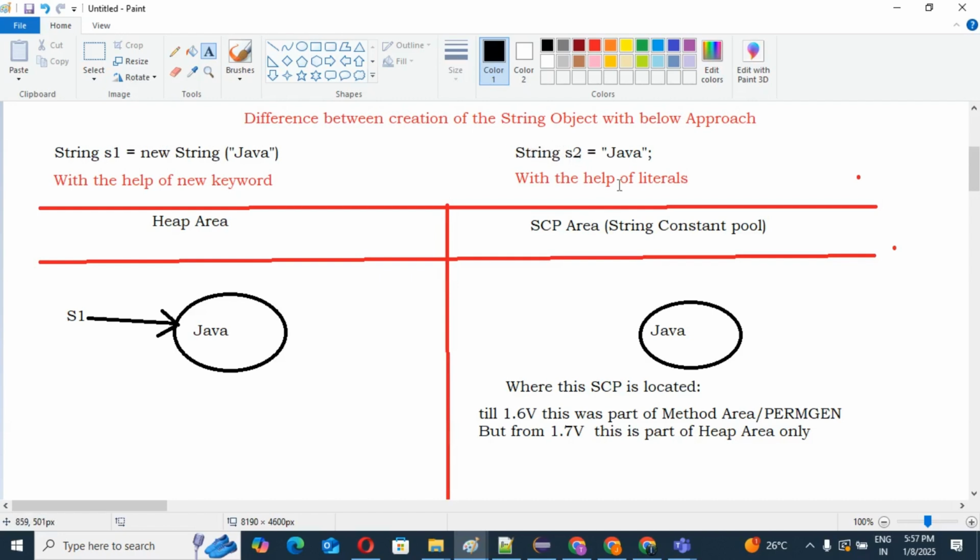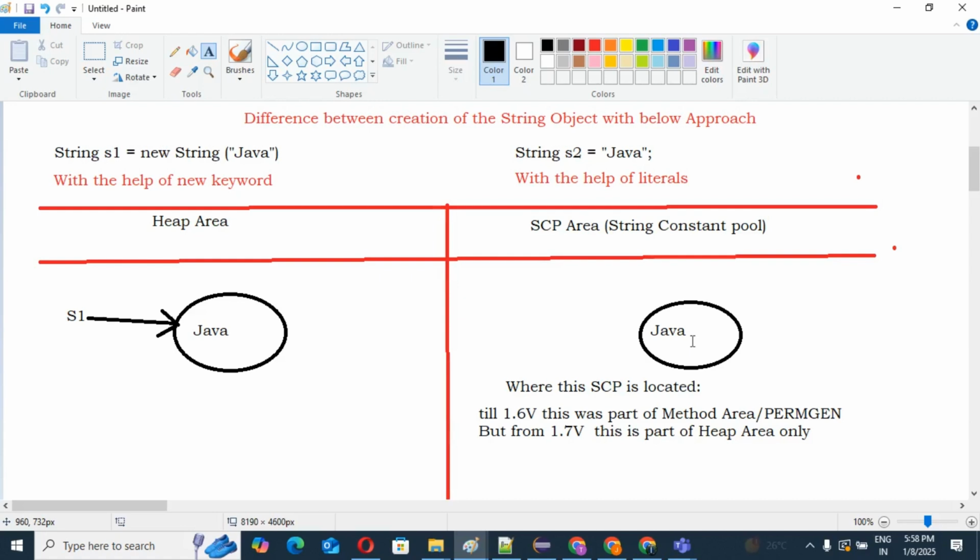In our projects, 99% of the time we create objects in this way only. If you create an object with the help of literals, first it will check whether this object is already available in our SCP or not. You can see Java is already available in our SCP.